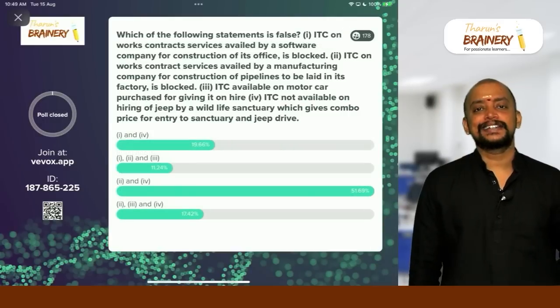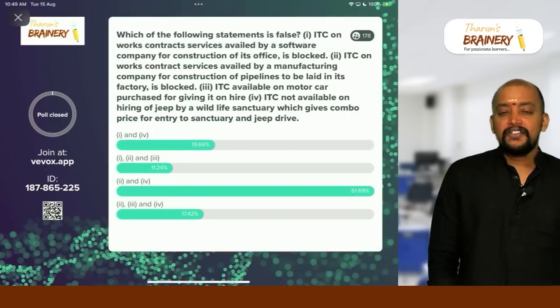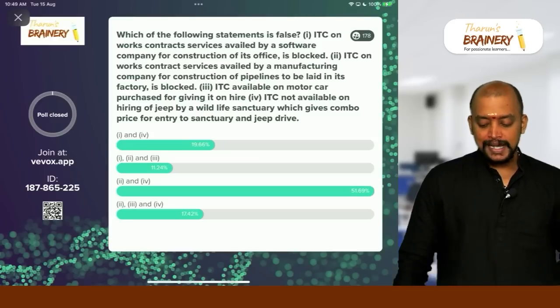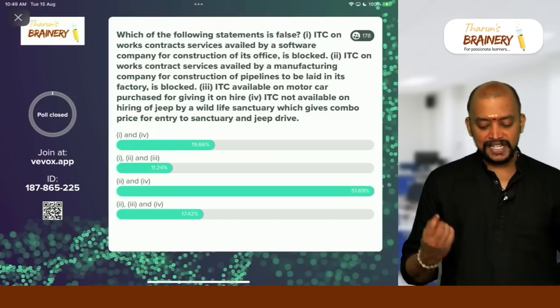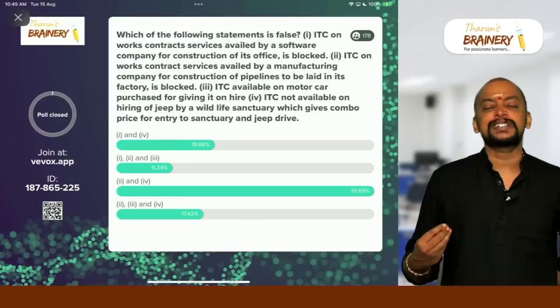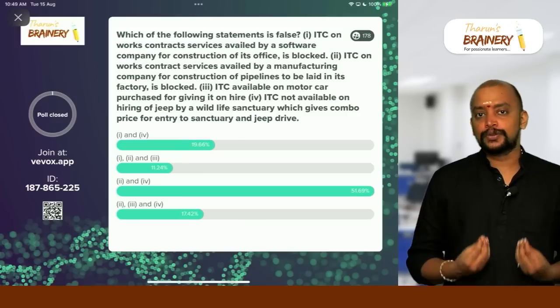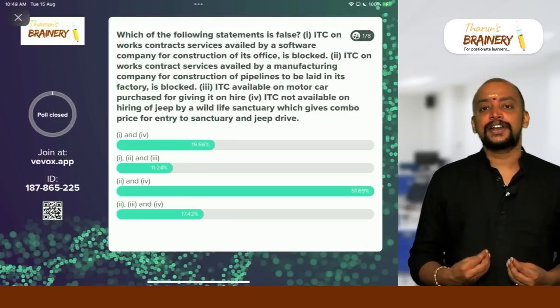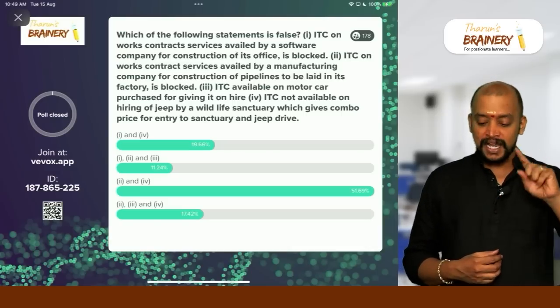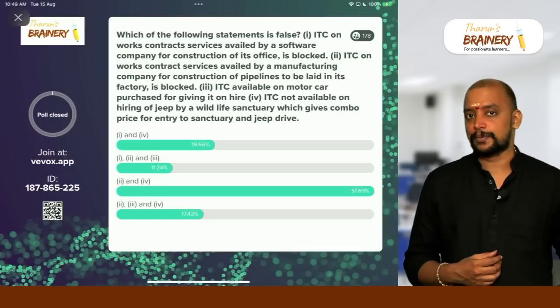The correct answer is 2 and 4. First case is not false. It is true. ITC on works contract service availed by a software company for construction of its office is blocked, because any service or any goods or works contract in relation to construction of an immovable property is blocked credit. That's why first one is true statement.